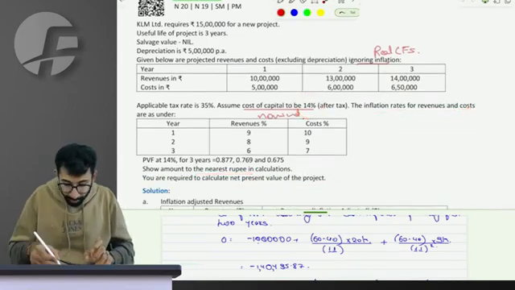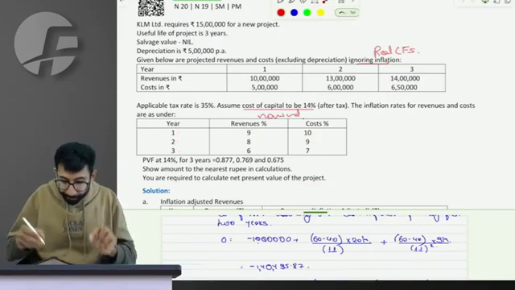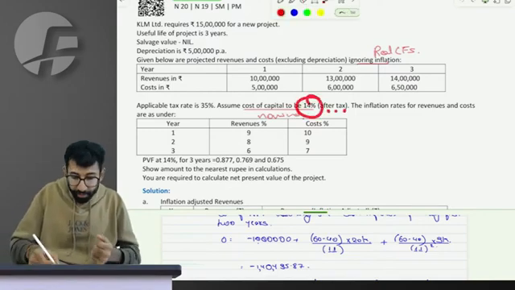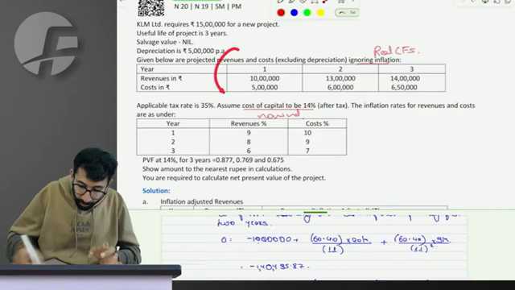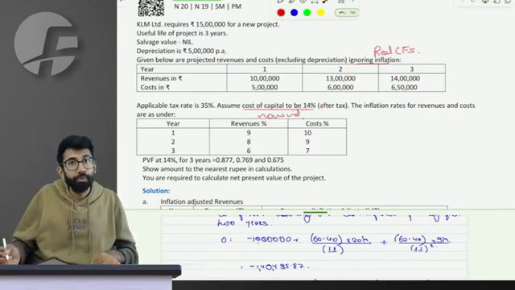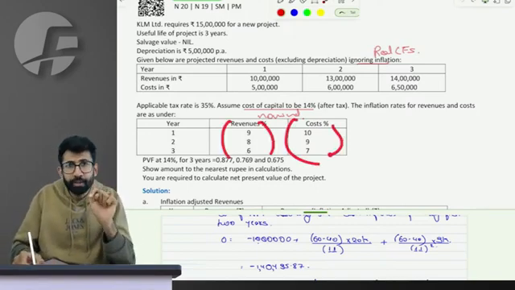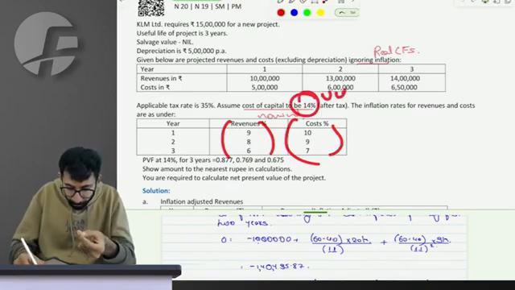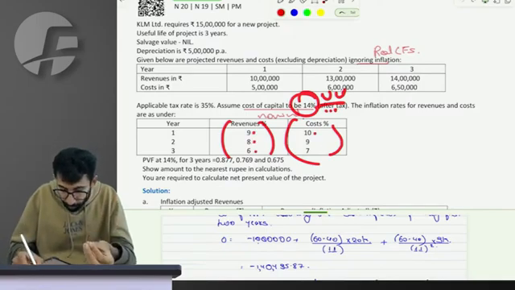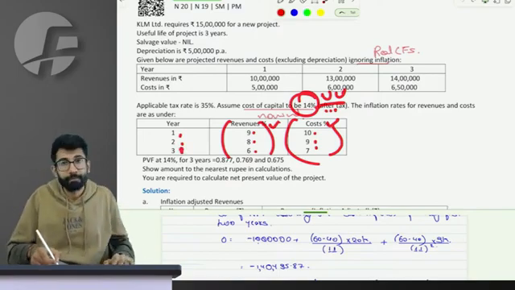Please tell me if the inflation rates for the next 3 years for revenue and cost are given, calculate NPV. Option 1, convert the rate of discounting to real because cash flows are real. Option 2, convert these cash flows to nominal because rate is nominal. What will you do? For inflation, I don't have a single rate. Do I have a single rate of inflation using which I can convert this nominal discounting rate to real discounting rate? No. The revenue inflation is different, cost inflation is different, and that too for different years it is different.